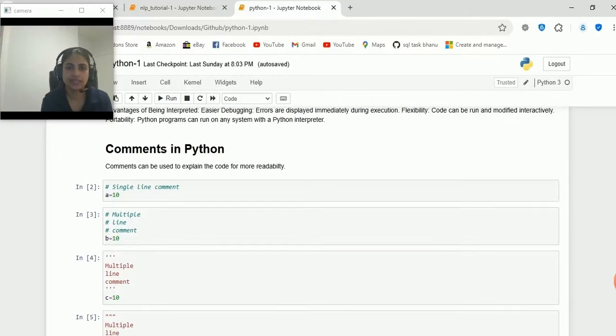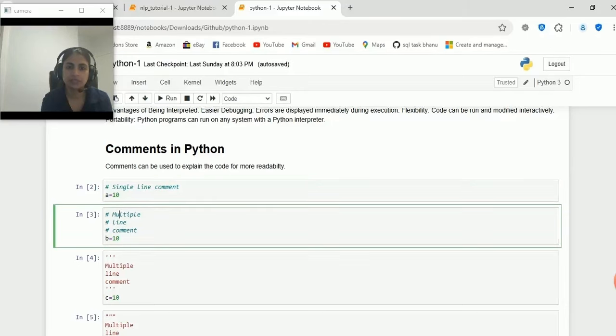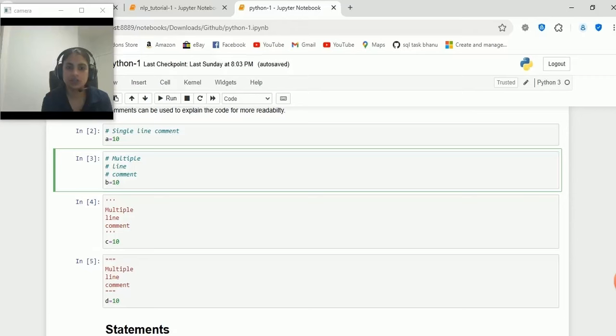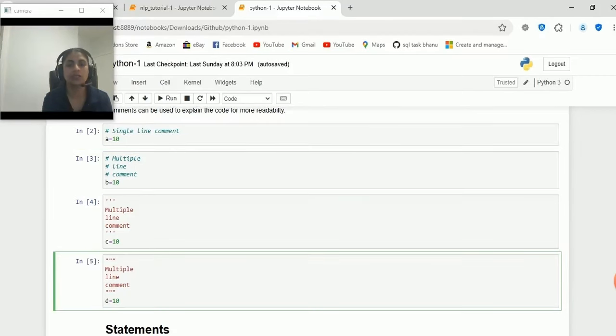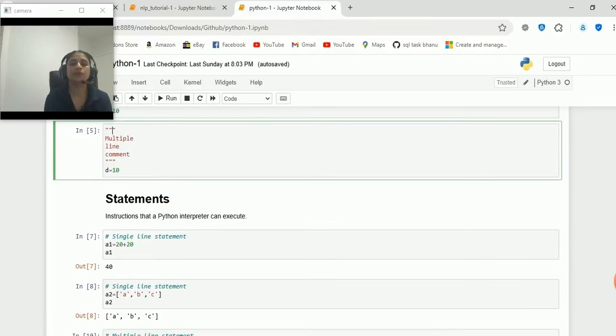So here you can see the single line comment, we need to give a hash in front of that. For multiple line comments, we can use a hash for each line, but you can use the quotes also, single quotes as well as double quotes. But only thing is that we need to give three quotes in the front as well as at the back, I mean the last also. Next I'm going to talk about the statements in Python.